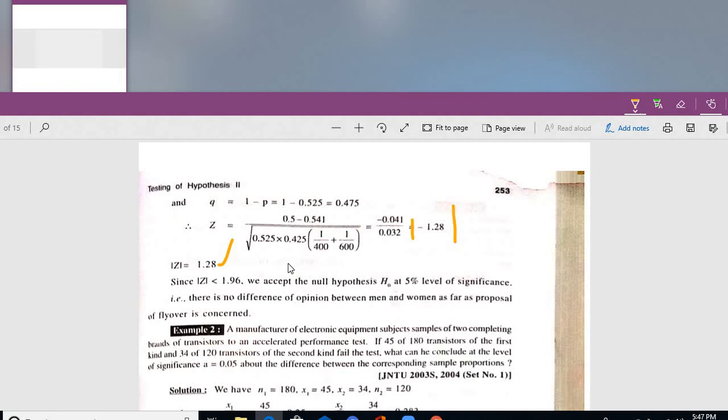0.475 probability which matched with 1.96. You verify in your table. Two-tailed test in your normal distribution.